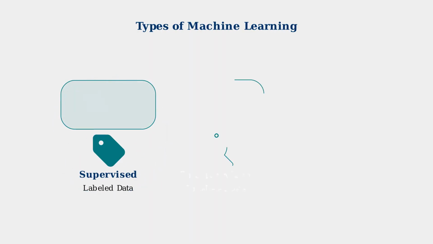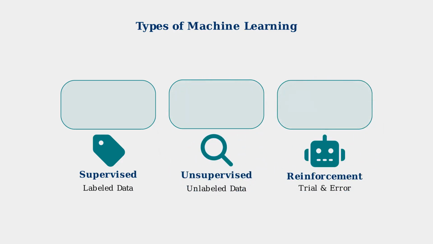intervention. Machine learning can be divided into three main types, each with different approaches to learning from data. Supervised learning uses labeled data, unsupervised learning discovers patterns in unlabeled data, and reinforcement learning learns through trial and error.